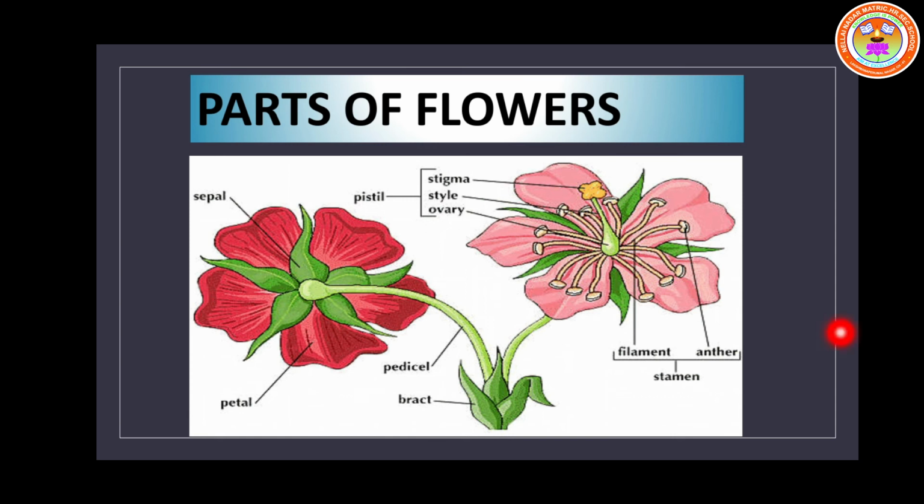Parts of a flower. See this picture, my dear children. The red colored part is called the petal, and the green part that lies under the petal is called the sepal. Green in color, sepal. And stamen, pistil. These are the parts of flowers in your book itself.